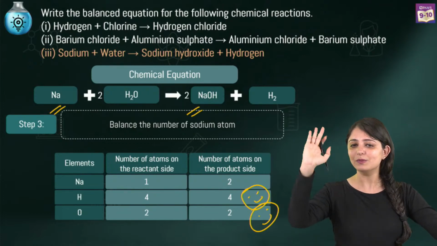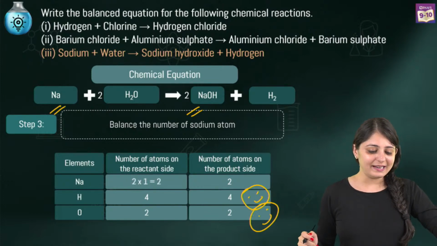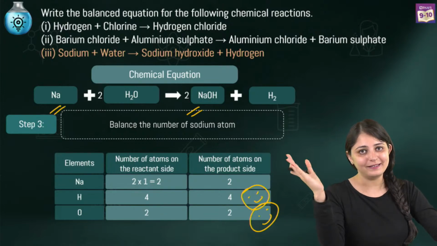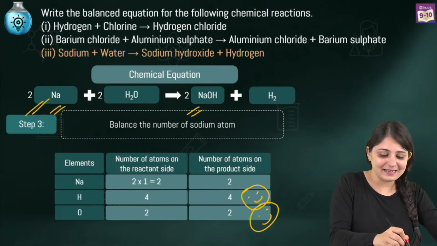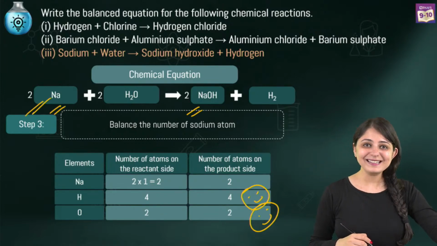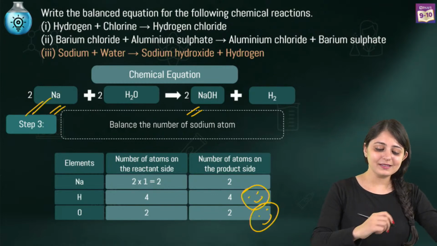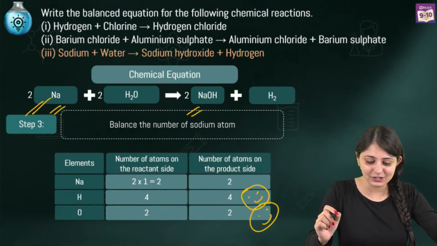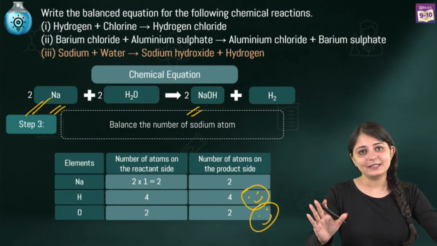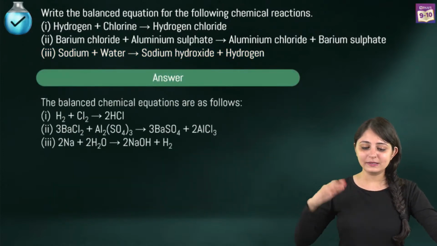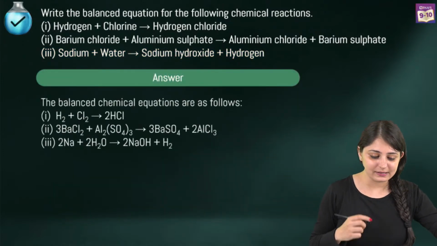And I'll go by what Manu is saying right now, that we should just multiply by 2 and write a 2Na on the reactant side to make it balanced. So correct. You people are right. Pari is also right. So there you go. This is going to be the balanced chemical equation. And now all the atoms of every element, they are equal in number. So as a whole, this is how you have to mention the answer.